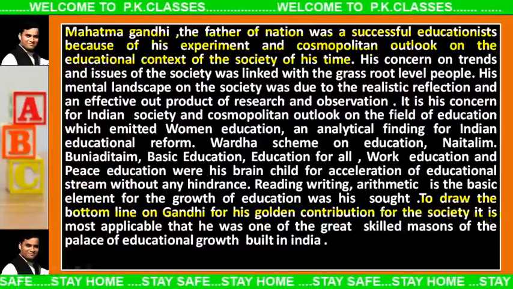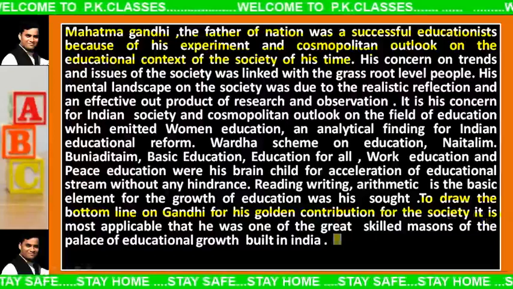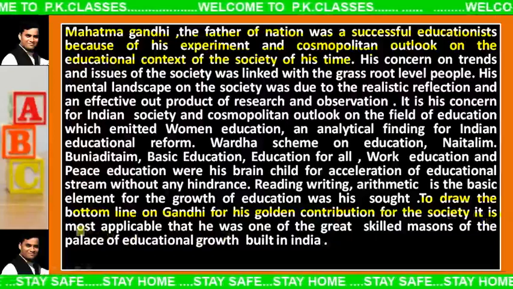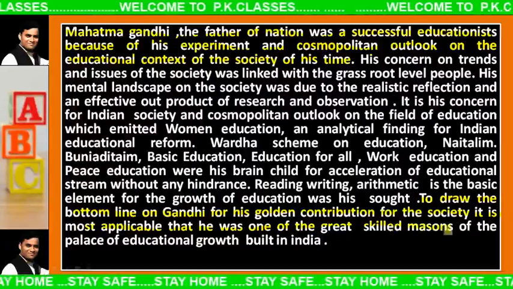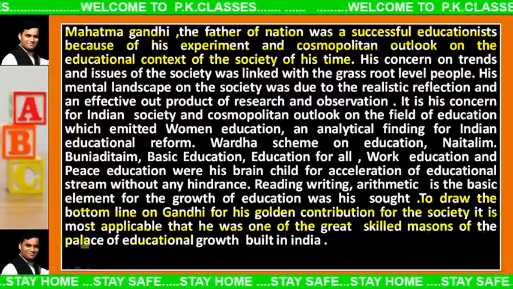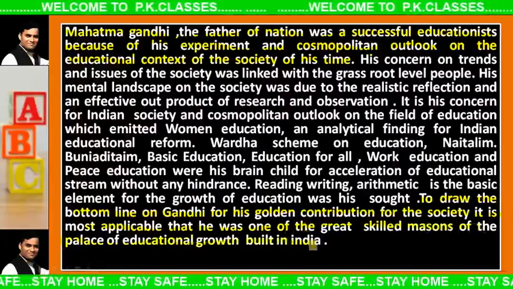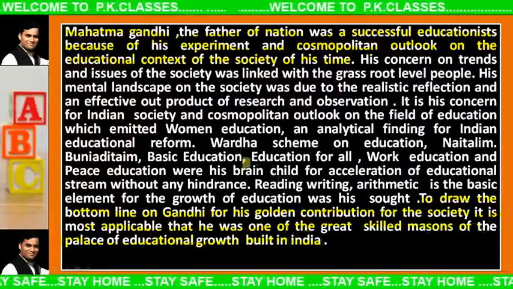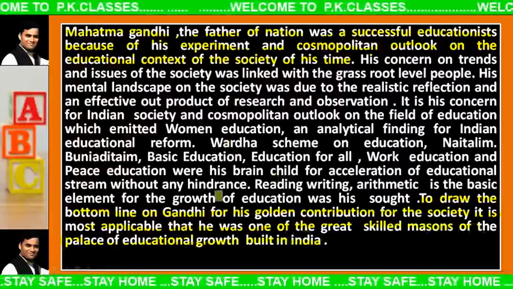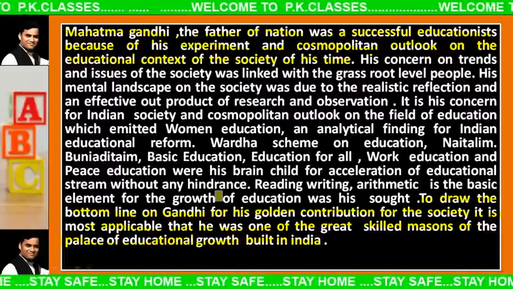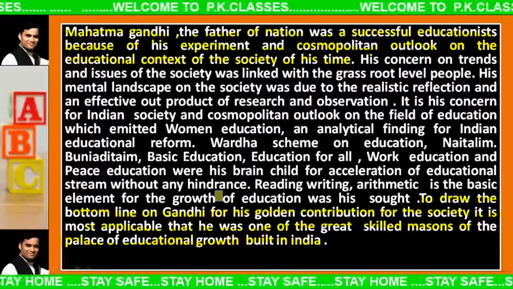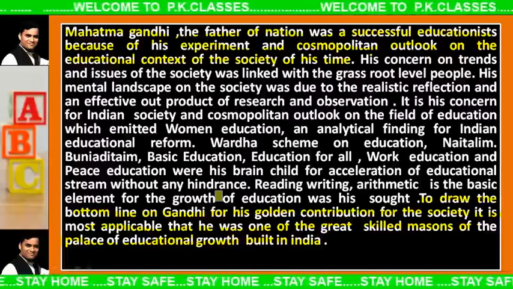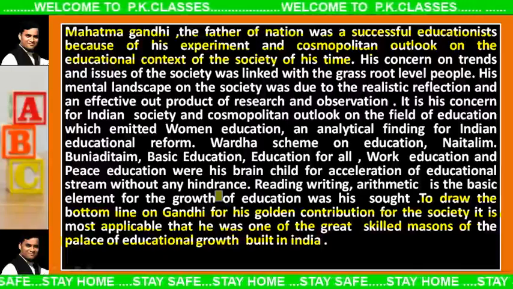It is most applicable that he was one of the great skilled masons of the palace of educational growth built in India. And here in the last part, which I highlighted with yellow color, is the last line, which smoothly concludes the detailed description.